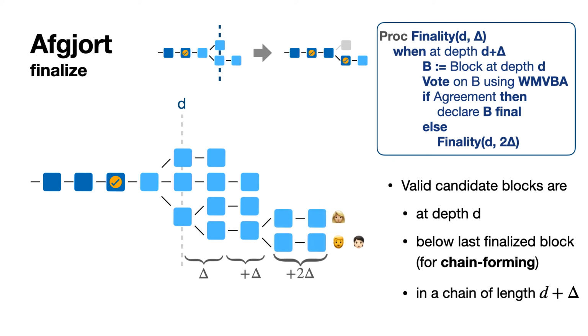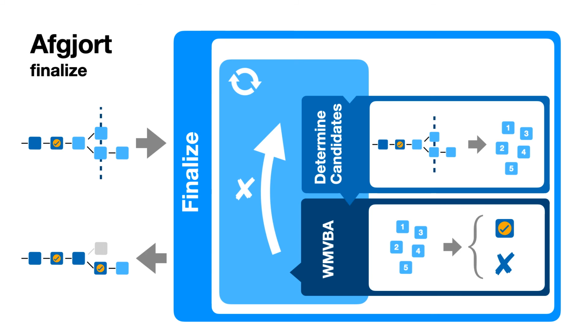And we go for 4 deltas. And so now, as you can see, eventually D will be in the common prefix of all honest parties, as you can see here. And at that point, at the latest, the honest parties will agree on a block and finalize it. So, that's this finalization idea.